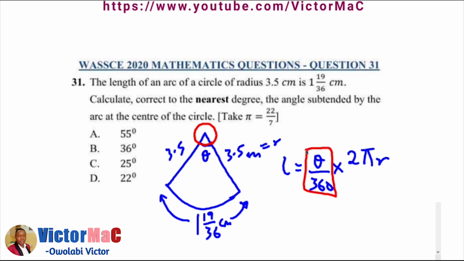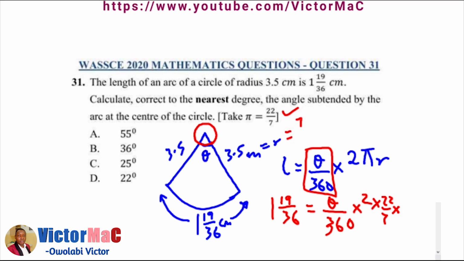Alright, so we're given the length as 1 and 19 over 36. We're looking for theta, and pi has been given in this form, so I'm going to use that form also. Don't forget our r is 3.5, which is the same as 7 over 2. So putting that here, we have 7 over 2. 2 cancels 2, 7 cancels 7.